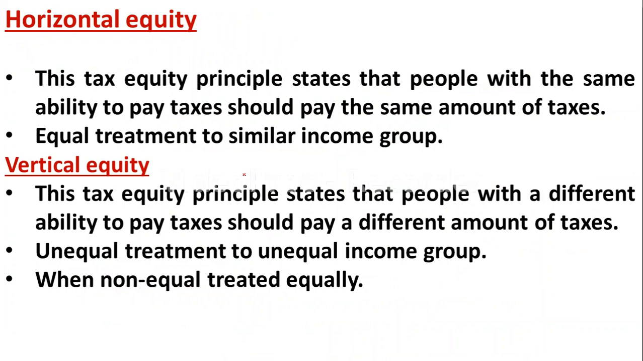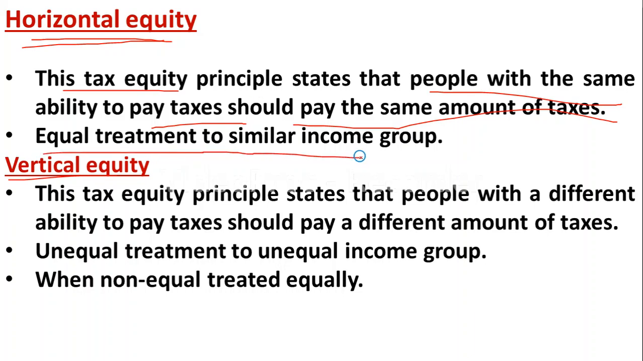And the next one is horizontal equity and vertical equity. These two are related to the ability to pay approach. Let us see what we mean by horizontal equity. This tax equity principle states that people with the same ability to pay taxes should pay the same amount of taxes. Yes, people at the same level of income can pay the same amount of tax. This is known as horizontal equity. It means that equal treatment is given to the similar income group.